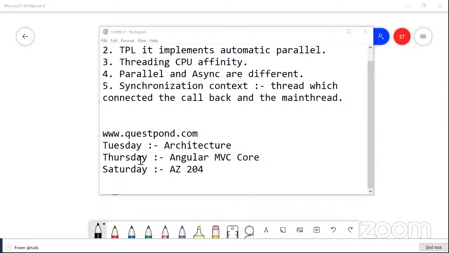Azure Event Hub. Yep, Azure Event Hub. Okay, we are doing that internally, Shishir. So we can do Azure Event Hub, but the whole crowd is very big out here, the subscriber list is big. I don't know if everybody will like Azure Event Hub. Okay, Angular or MVC. Let me take that, Varsha. But let me know if it is basic identity. I can see from Sagar. I think that's a good idea. Raju, can you take that? Questpond support, can you take that from Mr. Gyan here? Can we discuss the fundamentals of Entity Framework Core, like code first, and do some small code? Why not? EF Core is very different. Let us do that, I think.